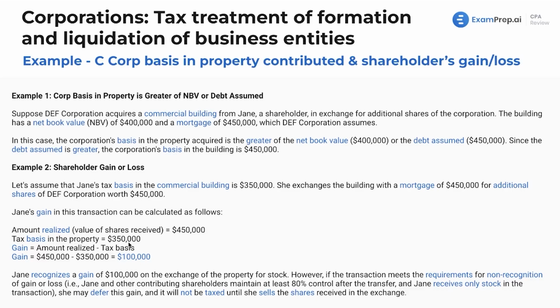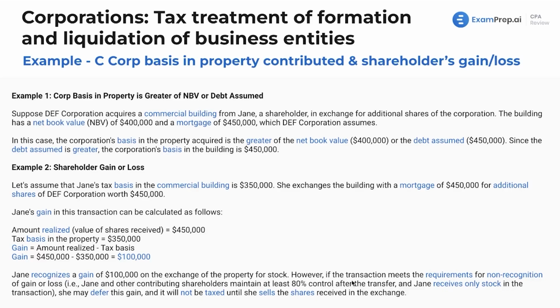It's given to us, it's $350,000. So the gain here is going to be the amount realized minus the tax basis. $450,000 minus $350,000 giving us $100,000. In this case, Jane is going to recognize a gain of $100,000 on the exchange of the property for stock.